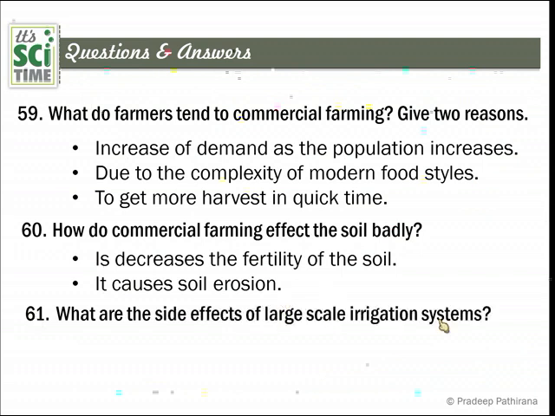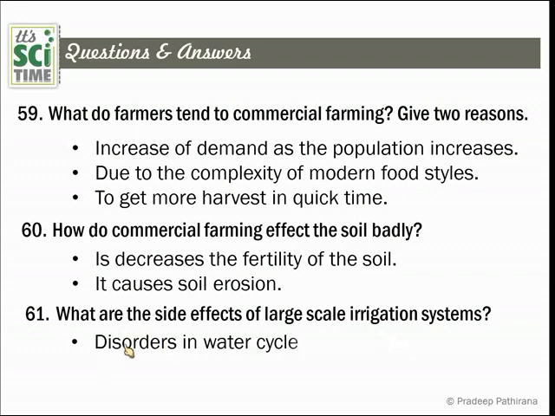What are the side effects of large scale irrigation systems? Irrigation also comes with commercial farming, and the main one is disorders in the water cycle. Rain patterns also can change. Due to that change, overflowing rivers can occur. Sometimes climate can change due to large scale irrigation systems, just like building new lakes or new reservoirs. This can occur.